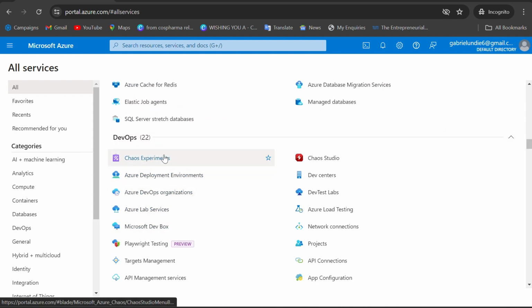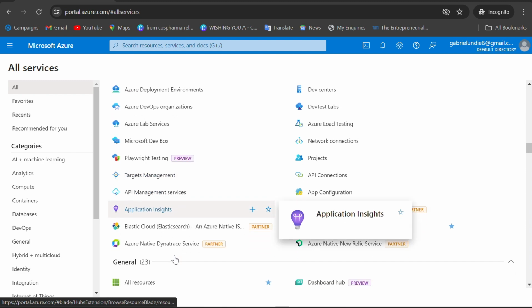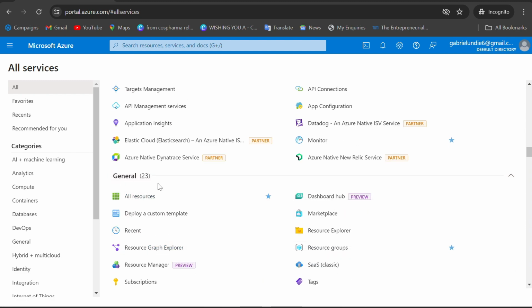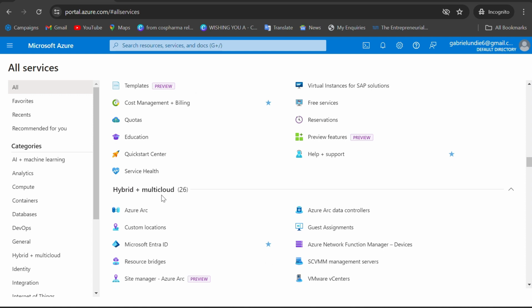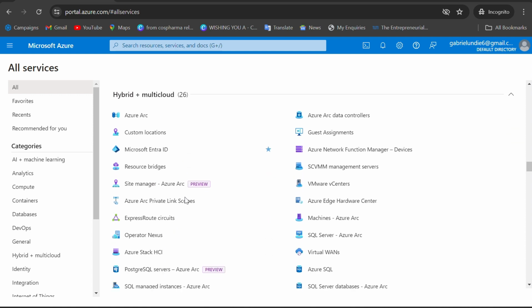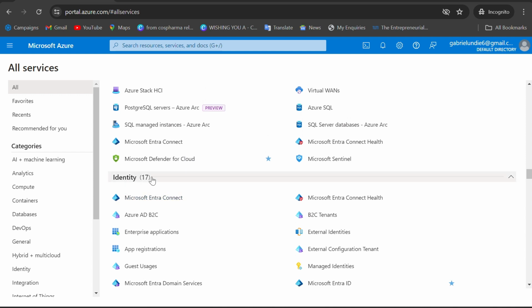Then we have this one for DevOps, that is development and operations. We have 22 applications that make up this. Then the general section, then the hybrid environment plus multi-cloud. We have 26 here. Then identity management, and under identity we have Microsoft Entra.